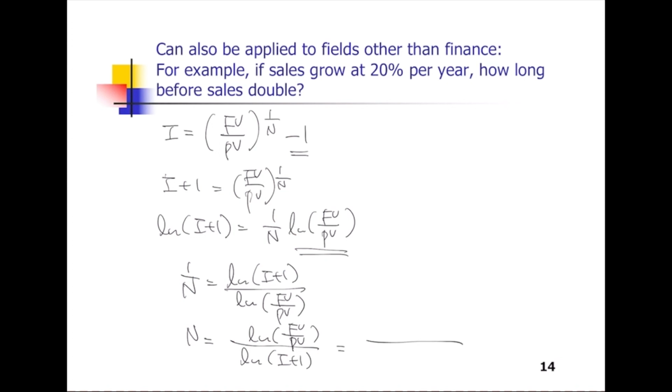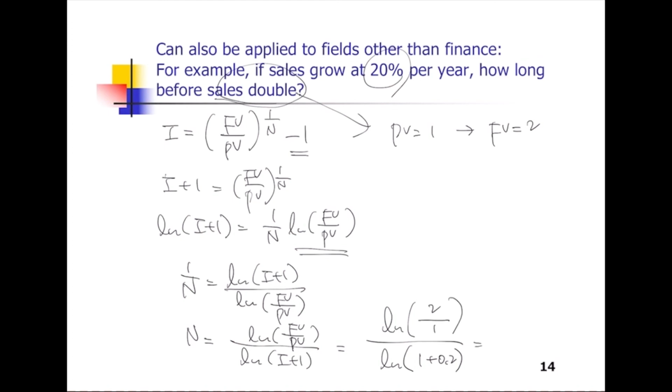What is I here? Yeah, 20%. So 1 plus 0.2. And what are FV and PV? Yeah, sales double. It means PV is 1 and FV is 2, right? So ln 2 over ln 1.2. As I mentioned before, you don't have to calculate the final number. It is enough to show this equation.